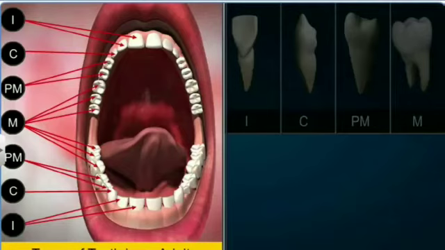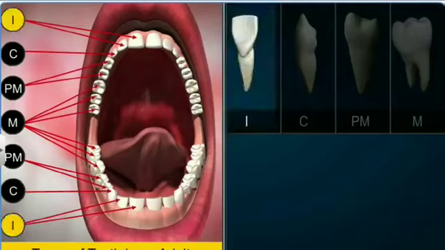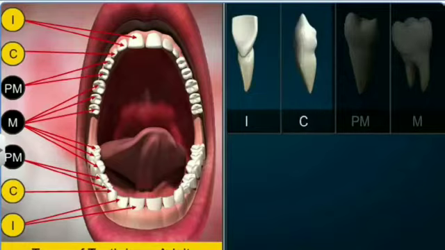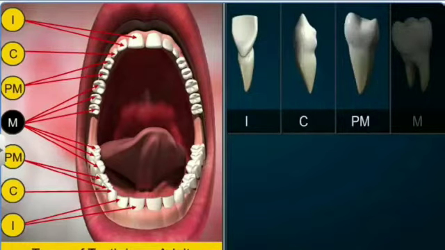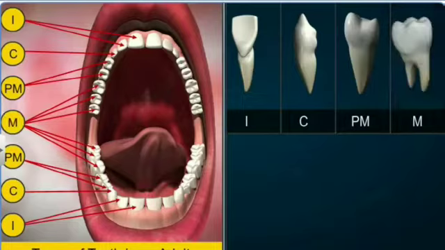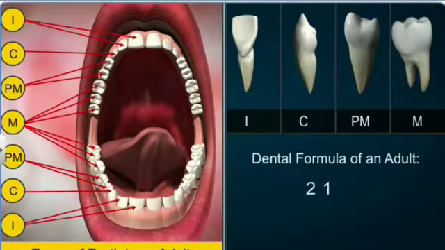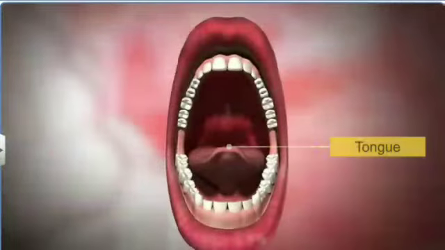In the order I, C, PM, M, the dental formula of an adult is 2123 over 2123. The tongue is a muscular organ. It is attached to the floor of the oral cavity by the frenulum.